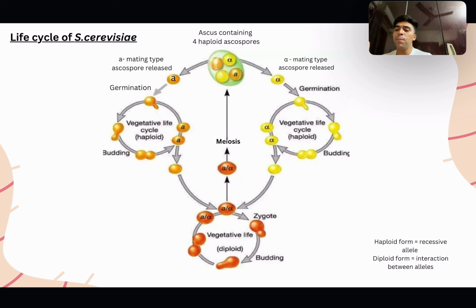Basically, the diploid cell undergoes meiosis and forms haploid cells, whereas haploid cells fuse to form a diploid cell. So it is also called a haplodiplobiontic life cycle, where both are equally dominant. Also, the diploid cells are heterozygous for mating type locus A and alpha, which means diploids are incapable of mating, whereas the haploid cells have either mating type A or mating type alpha, so they are capable of mating.